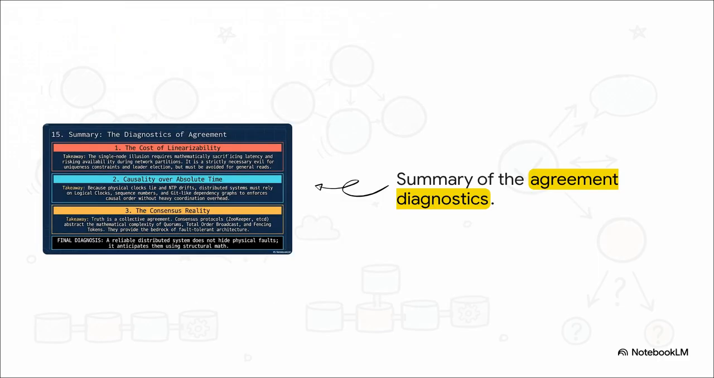To summarize our system design, the single-node illusion of linearizability is mathematically expensive, but absolutely necessary for critical bottlenecks like leader election. For general, massive scale, causal consistency mapped with logical clocks is far superior to relying on absolute physical time. And the biggest takeaway, reliable distributed systems don't hide physical network faults behind leaky fake abstractions. They anticipate those failures from day one using the structural math of consensus quorums and fencing tokens.